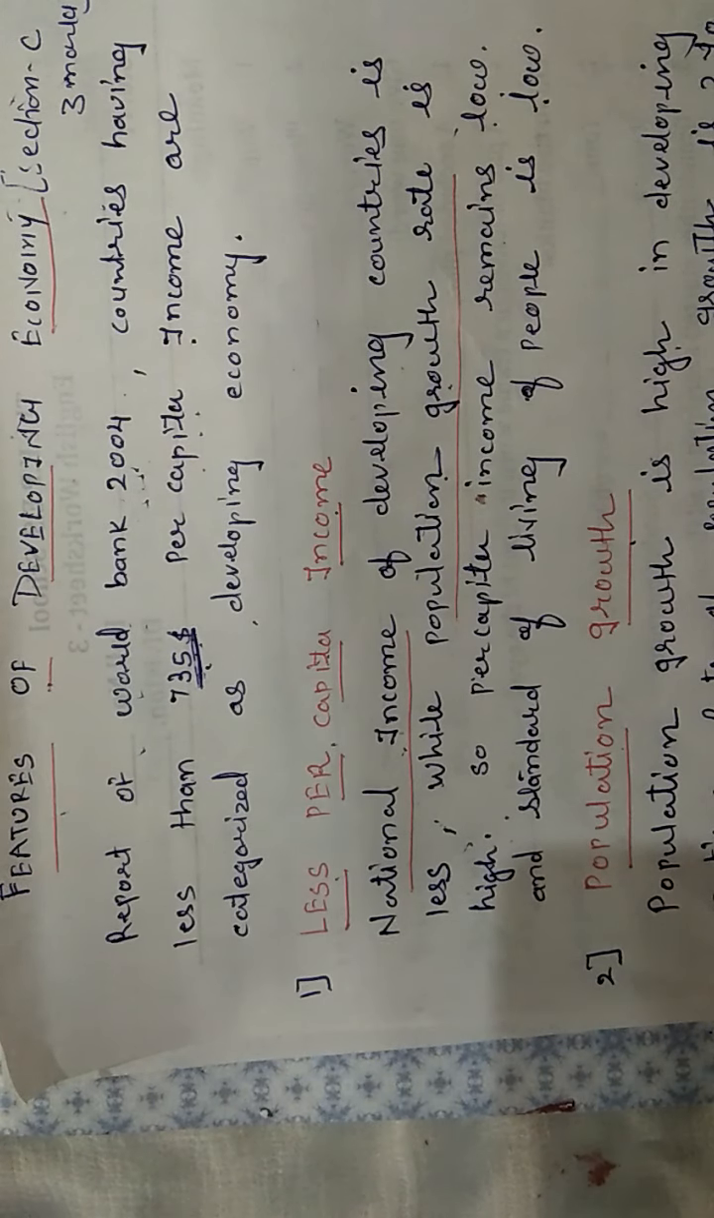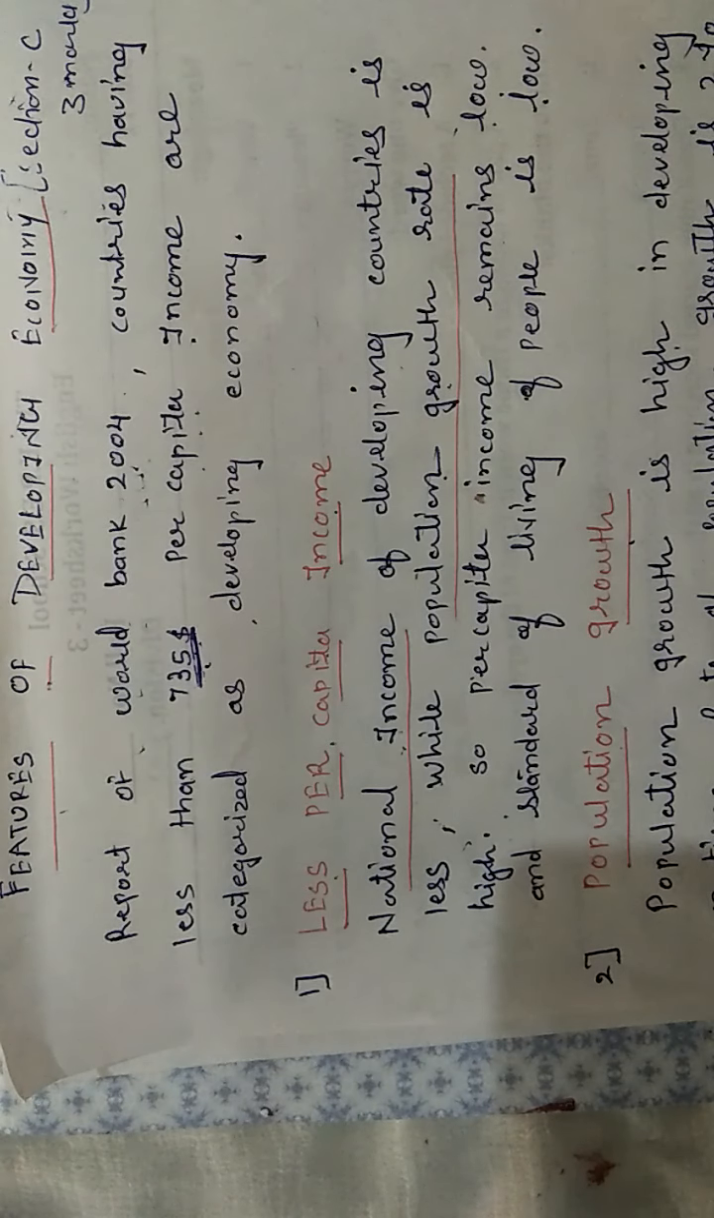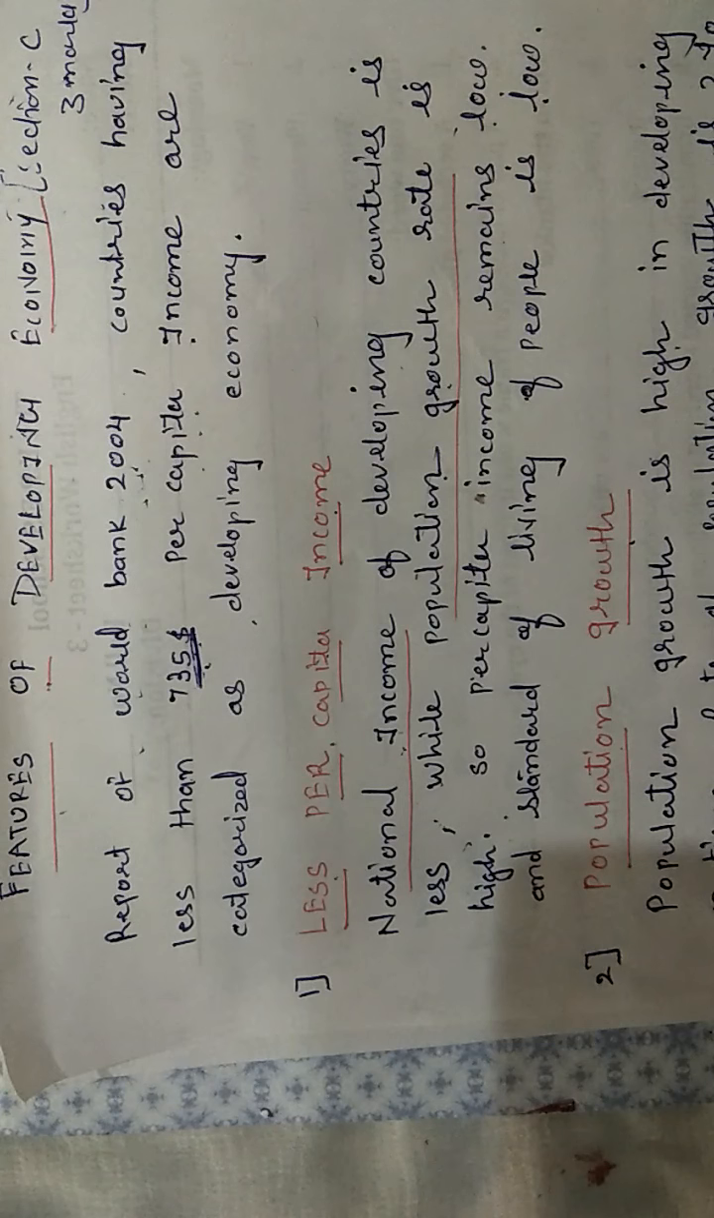First feature, less per capita income. Students, as I have already taught you, we obtain per capita income by dividing the total national income of the country by the total population of the country. Now, the national income of a developing country is less and the population growth rate is high. So, obviously, per capita income remains low. Once the per capita income remains low, the standard of living of the people is also low.